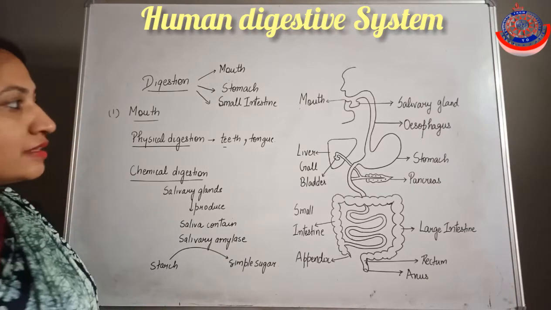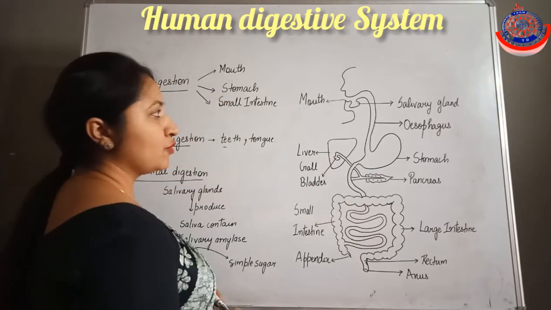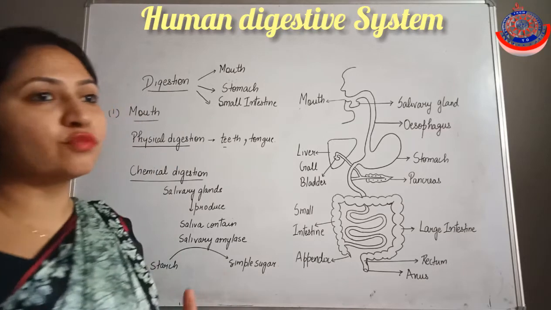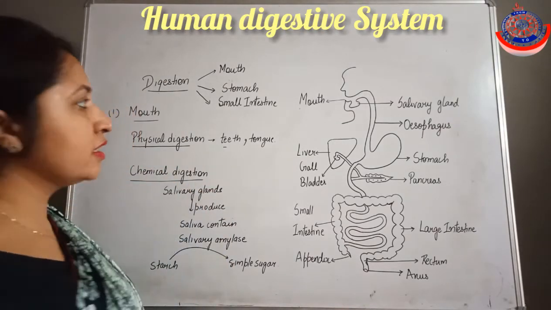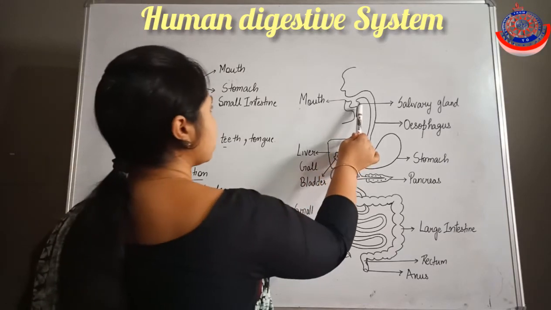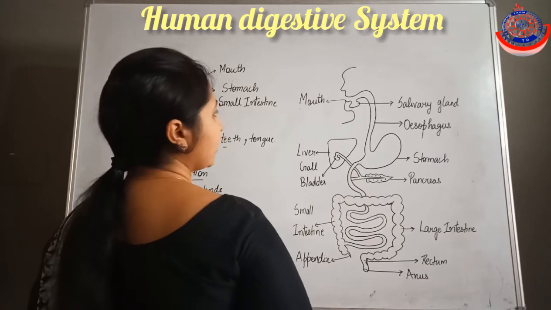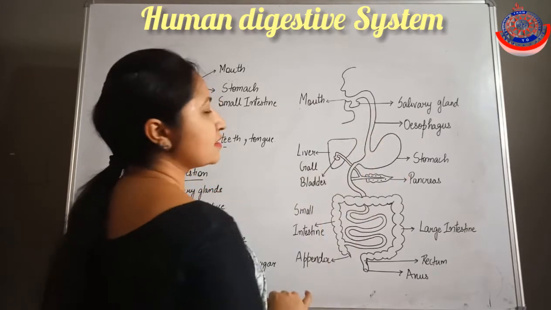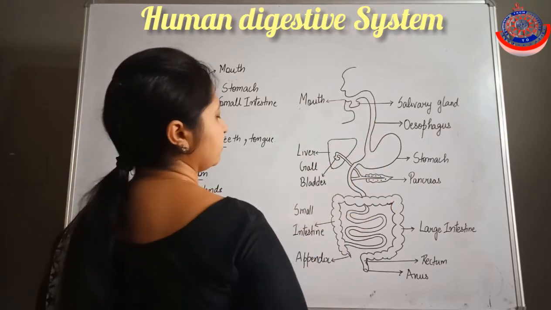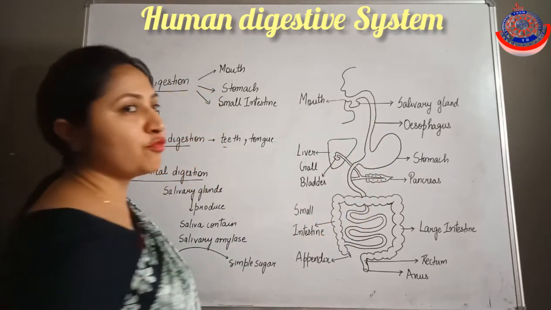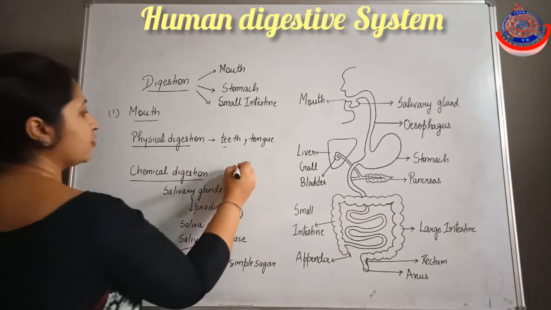Now next, the food is partially digested in the mouth. Why partially digested? Because the food remains in the mouth for only some period of time. That's why it is partially digested, and then it comes into the stomach region, but in between the esophagus is present. So how does the food come into the stomach region? By the peristaltic movement of the food pipe. Now what is peristaltic movement?